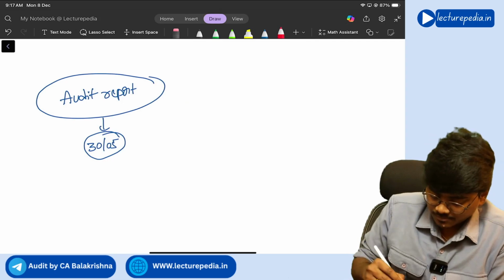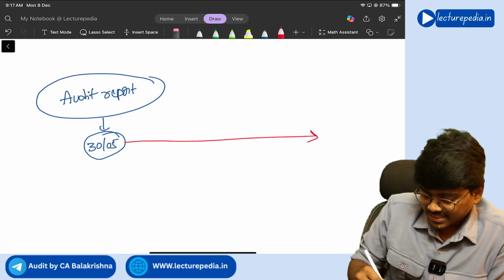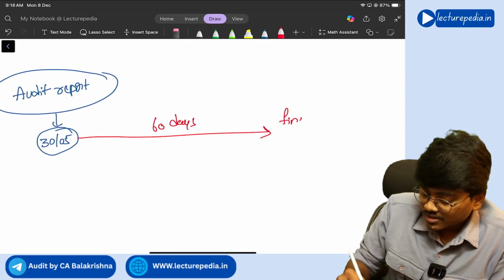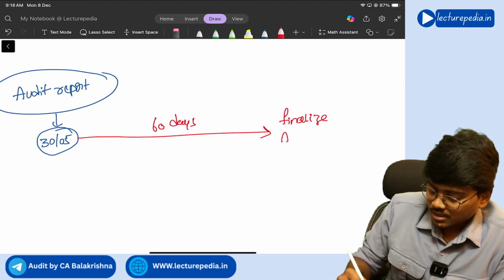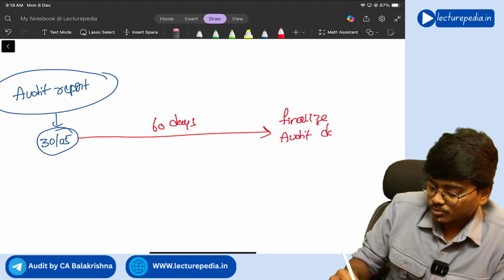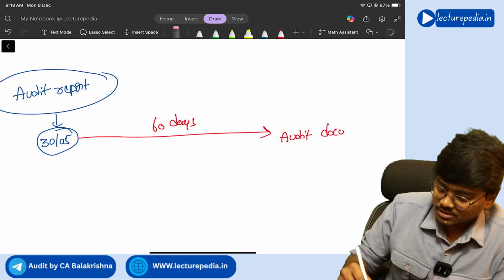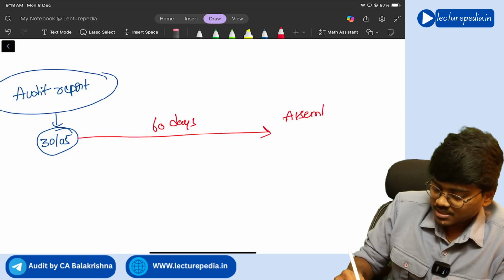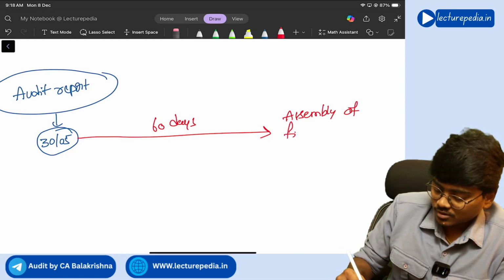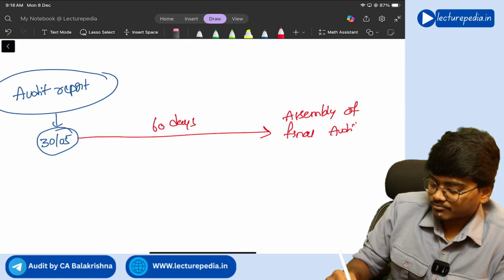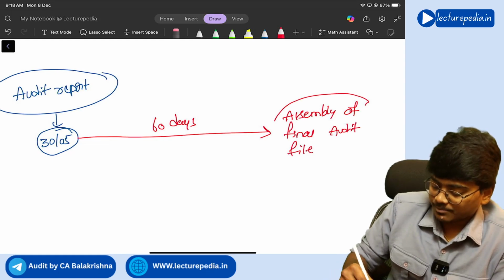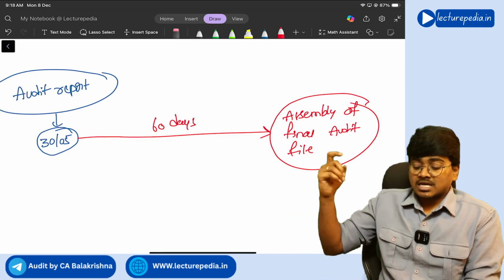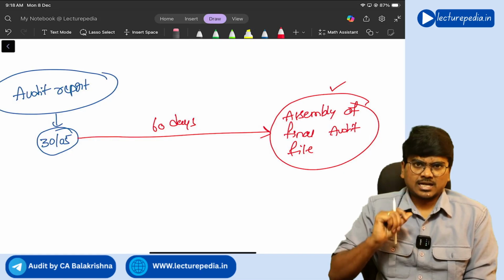Now, from here, within 60 days, you have to finalize audit documentation. Assembly of final audit file should be completed. So maximum 60 days time is given. Within 60 days from the date of audit report, the assembly of final audit file should be completed.